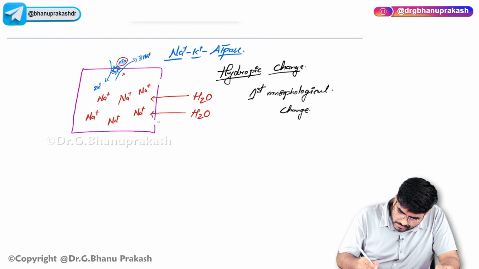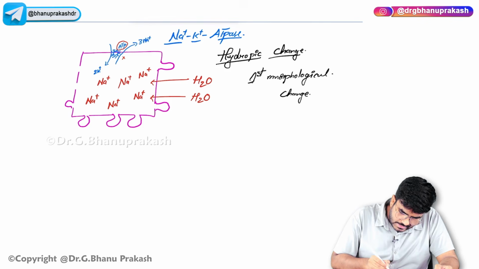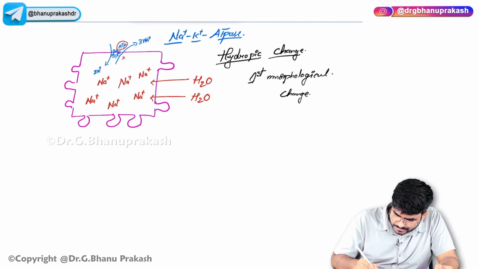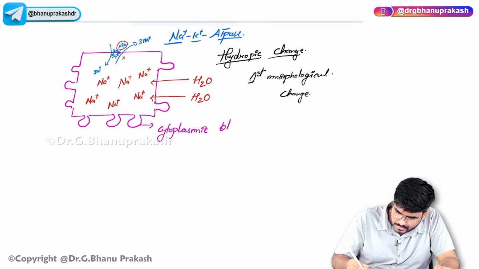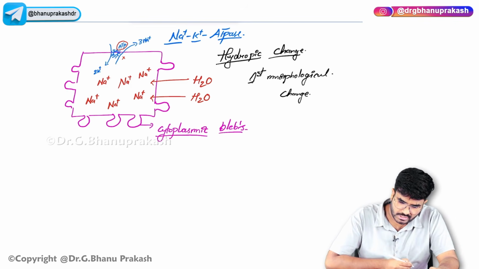The cell membrane will form blebs to accommodate the water, otherwise the cell will simply burst. So to prevent that, the cell is going to form these extra pouches. So the cells are going to get these blebs. These blebs are called cytoplasmic blebs, or cellular blebs, which are seen with reversible cell injury.